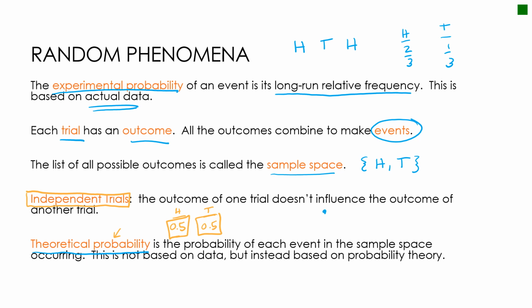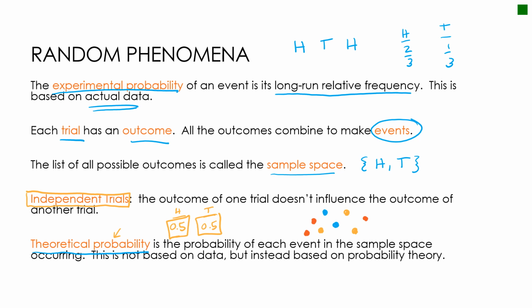So let's instead look at a bag of marbles. I'm not going to draw the bag, but I'll draw some marbles for us to take a look at. So here I have 8 marbles. I've got 3 orange, 3 yellow, and 2 blue.